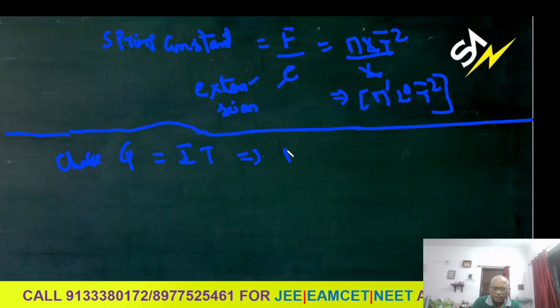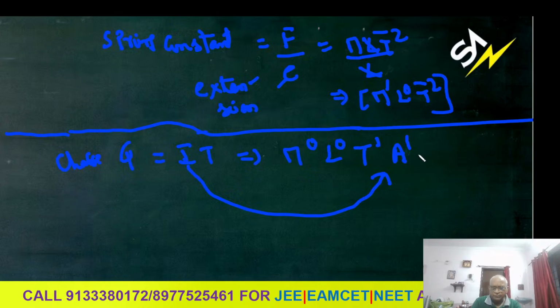The dimension formula is M to the power 0, L to the power 0, T power 1, I power 1. Some books give I, some books give A for ampere.